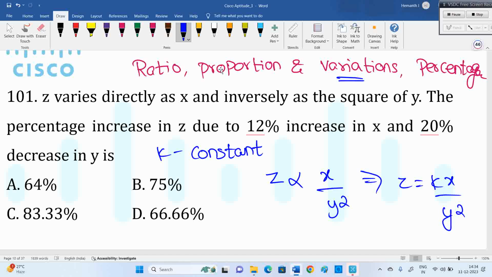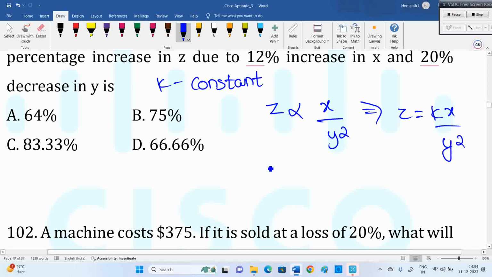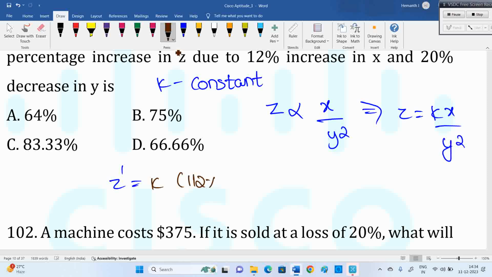Now what do we need to do? A 12% increase means we have to write 112%. I am writing Z dash now. Z is the original one, Z dash is the changed one. So Z dash is k into 112% of x, over 80% of y, whole square. Why 112%? Because of the 12% increase. Why 80% of y? Because of the 20% decrease, whole square because it is the square of y.